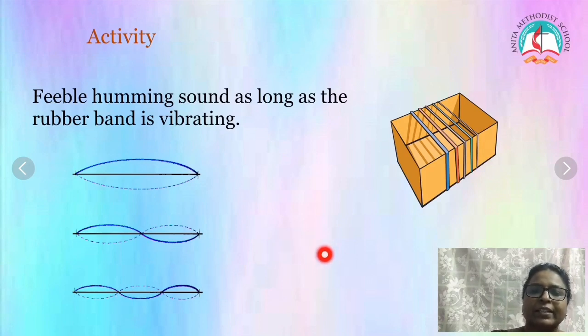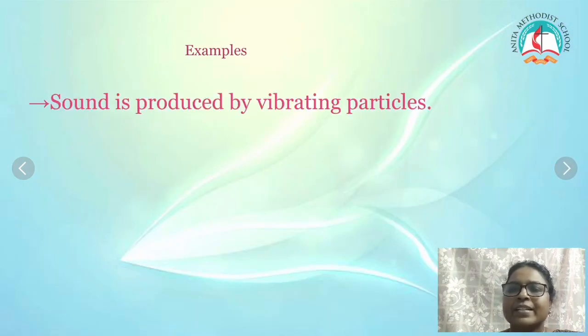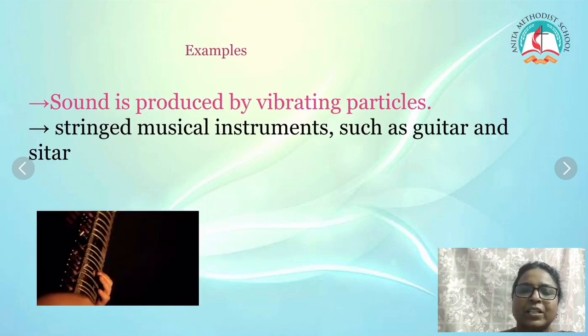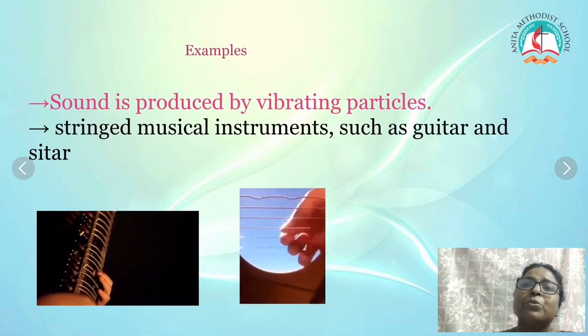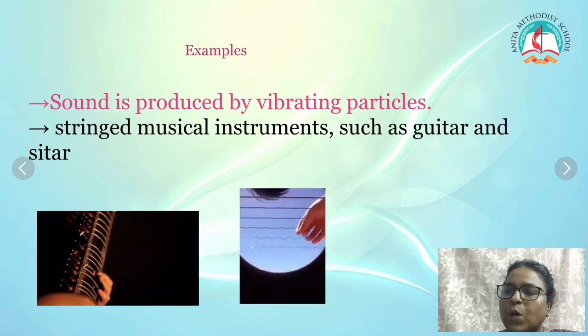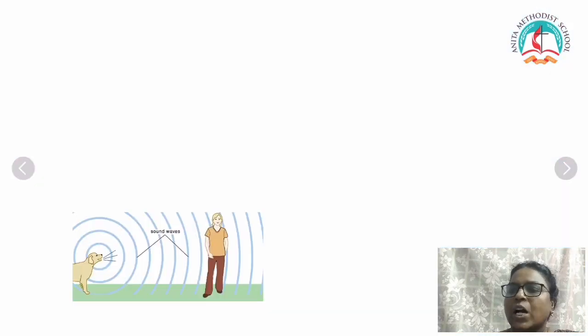Here you are seeing the sound waves. Sound waves travel from one place to another. You can see examples of sound produced by vibrating particles. For example, stringed instruments such as the guitar and the sitar. The strings vibrate, and as long as they vibrate you can hear the sound. When the strings stop vibrating, you cannot hear the sound.